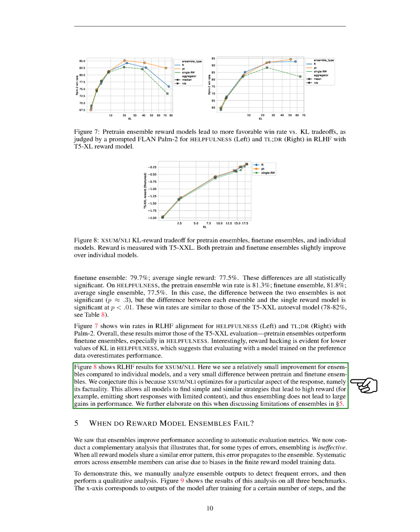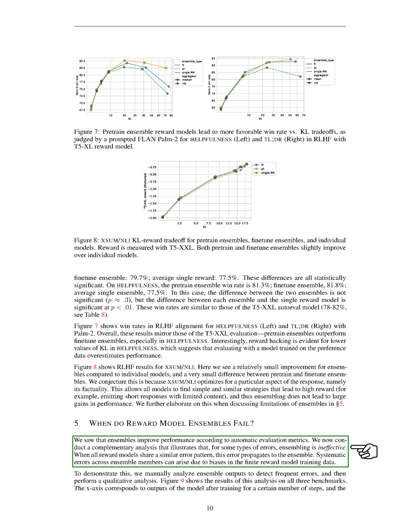Section. When do reward model ensembles fail? We've observed that using multiple reward models, or ensembles, can enhance performance according to automated evaluation metrics. However, we've also found that ensembles aren't always effective. Specifically, when all the reward models make similar mistakes, these errors can spread to the entire ensemble. This can happen due to biases in the limited data used to train the reward models.